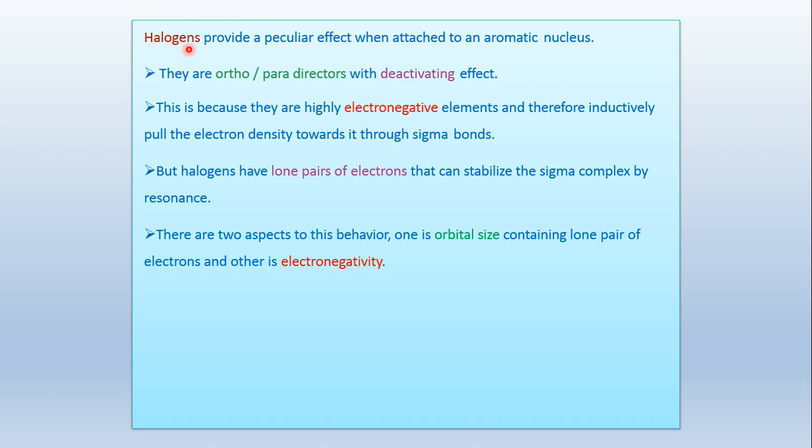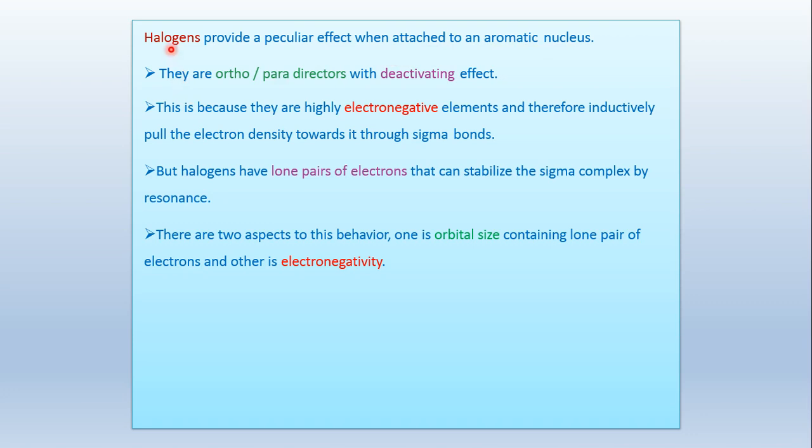But we know that these halogen atoms contain lone pairs, and that lone pair could be in conjugation with the benzene ring system, and this lone pair could go inside the ring or may direct the incoming electrophile to where it will attach. So it has a peculiar effect, a very different type of effect on the aromatic nucleus or aromatic ring.